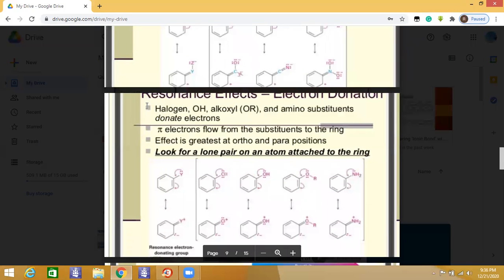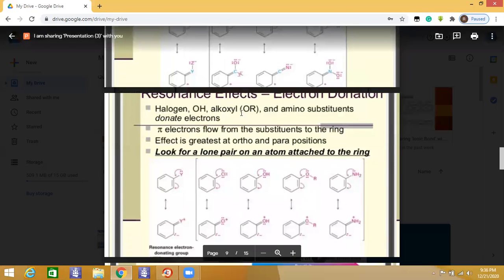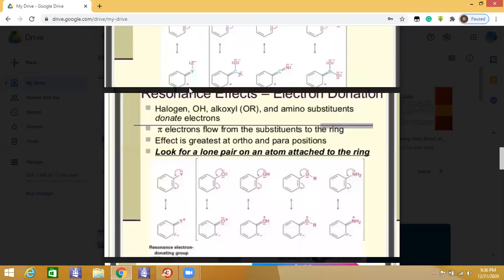Here we have the case like halogen, hydroxyl group, alkoxy group, and amino substituent. They donate an electron pair, because you know very well that oxygen has an electron pair that is available to be donated, just like in alkoxy oxygen and amino nitrogen we have the pair of electrons.